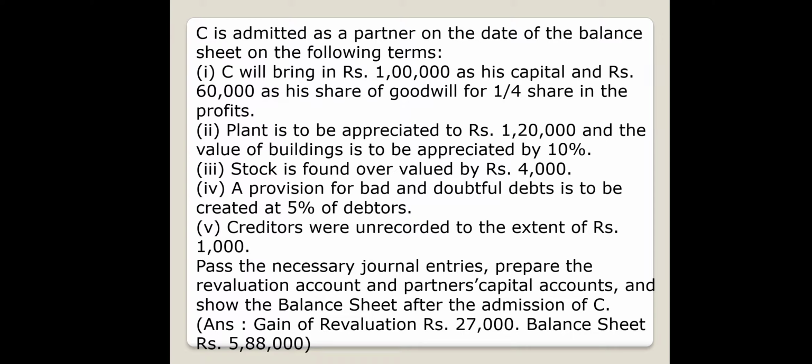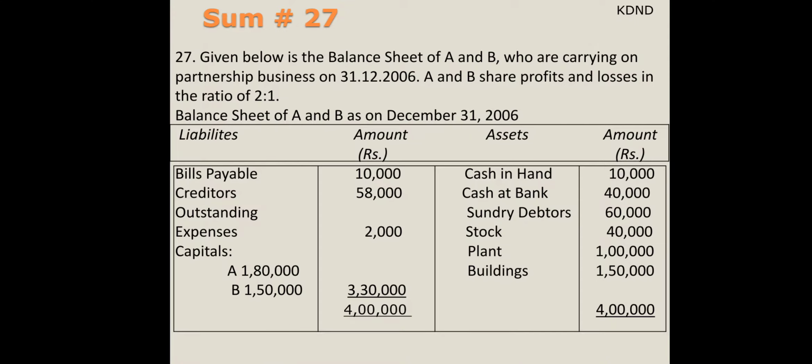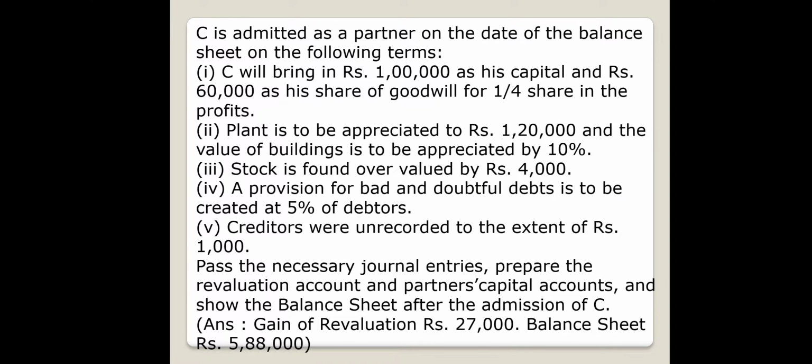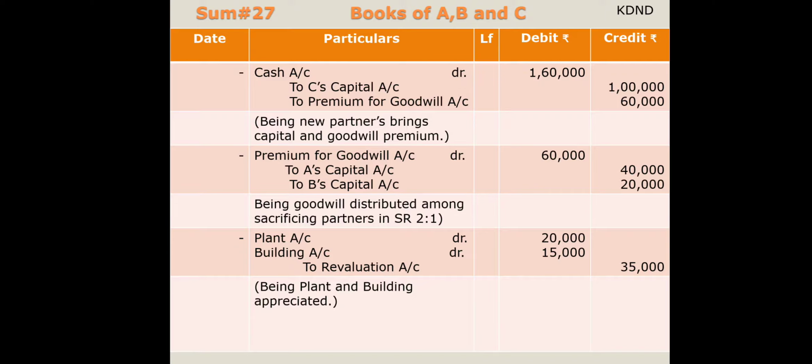So first of all, stepwise we are going to start. Is there any reserve fund or anything available in the sum? No. So the very first entry is the adjustment that C will bring 1 lakh as capital and 60,000 for goodwill premium. Your entry turns up as: cash/bank account debit 1,60,000 to C's capital account 1 lakh and to premium for goodwill 60,000, being the premium for goodwill and new partner's capital brought in.